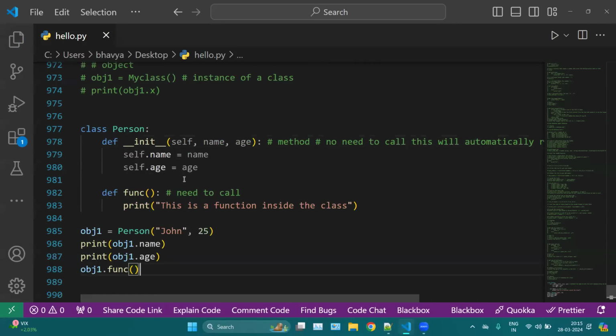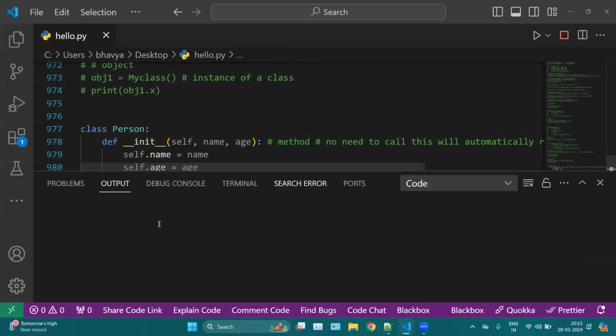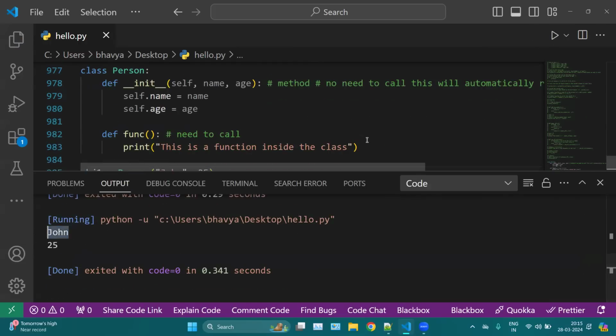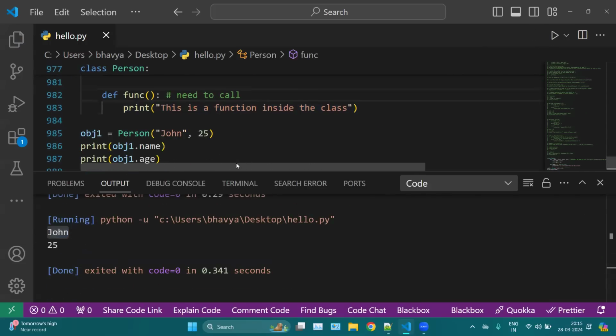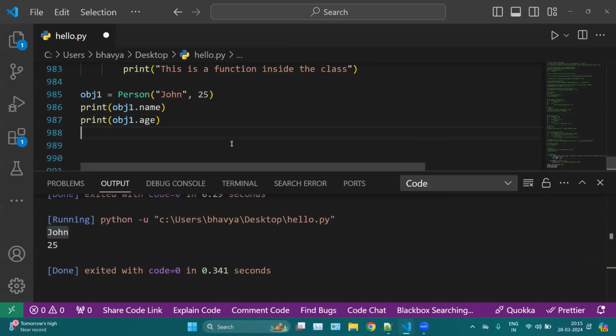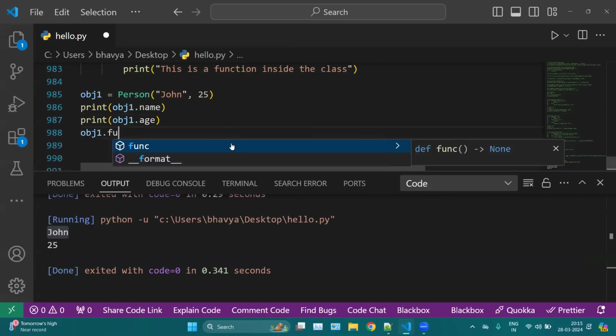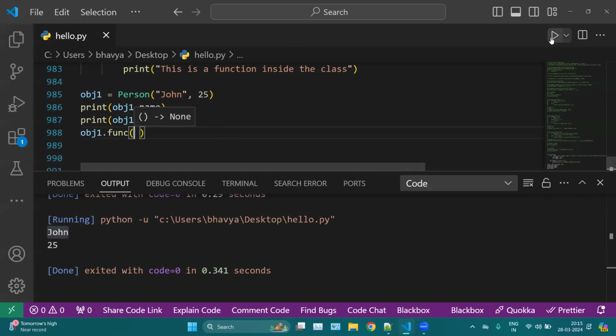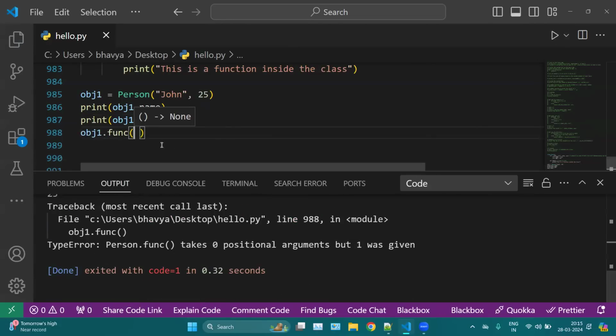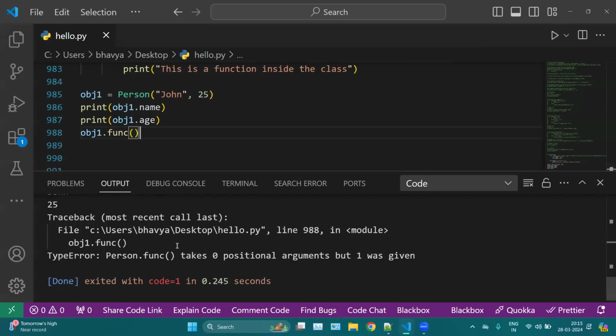Okay, that is the difference between init and func. This one is automatically triggered and this one you need to call. If you are not calling it, then it is not going to run. For example, if I run this, you can see we have John and 25. We don't have this line here. But when I call this function here, which is object one dot func, then you can see we have this line here.